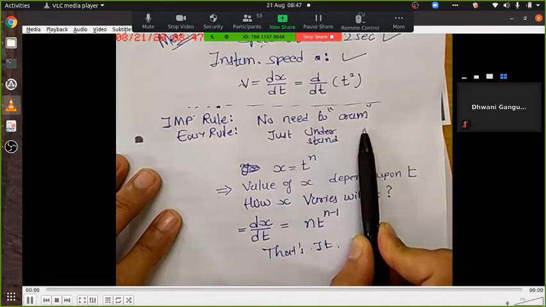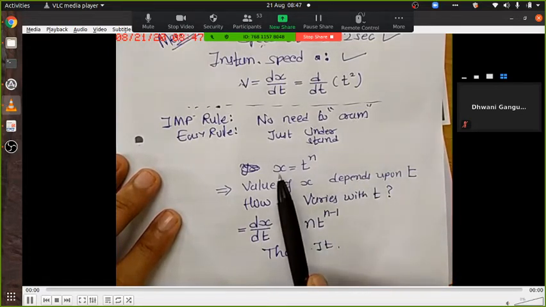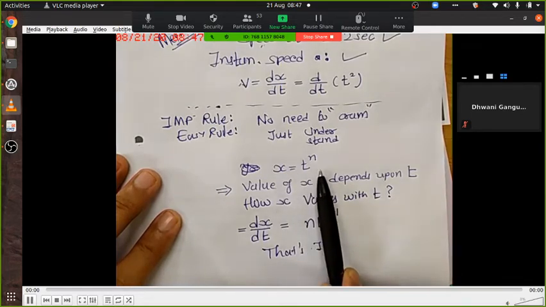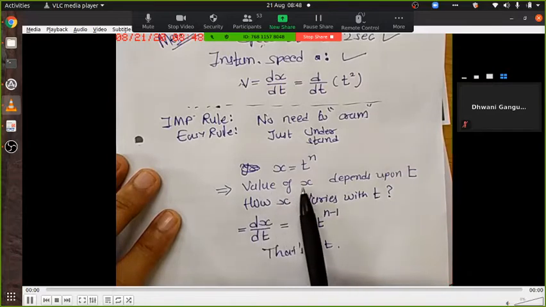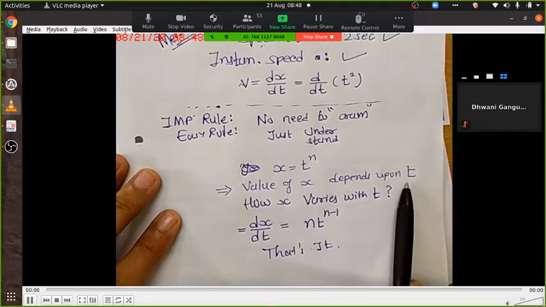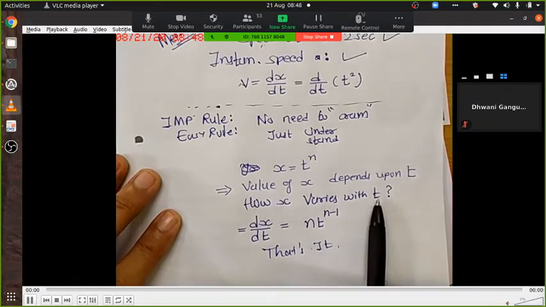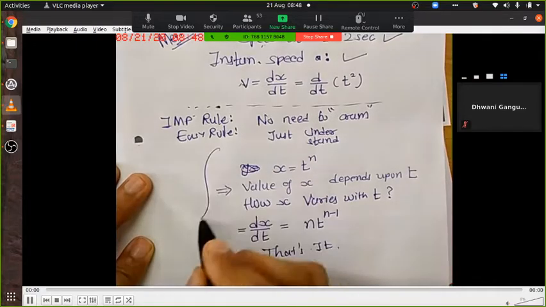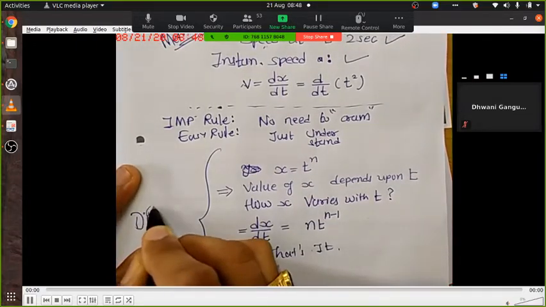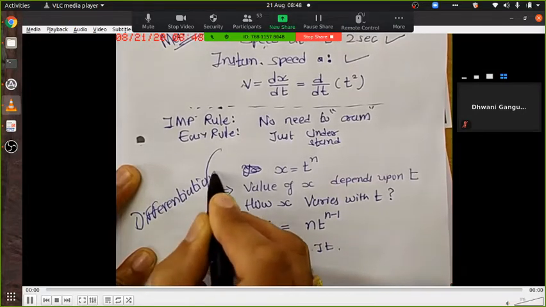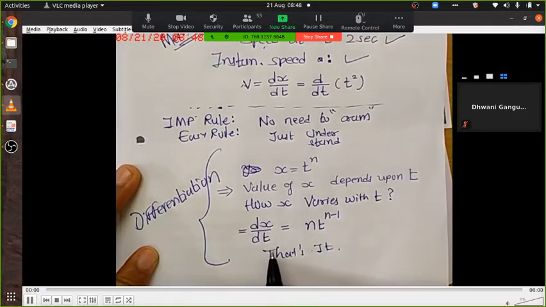Just understand that suppose you are given an equation x equal to t raised to n. I'm writing all the detail. Value of x depends upon t, and that means x varies with t. How exactly it varies? Take differentiation. So this is nothing but differentiation, dx by dt. Answer is n t^(n-1).